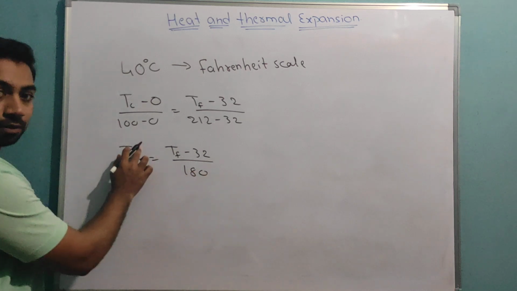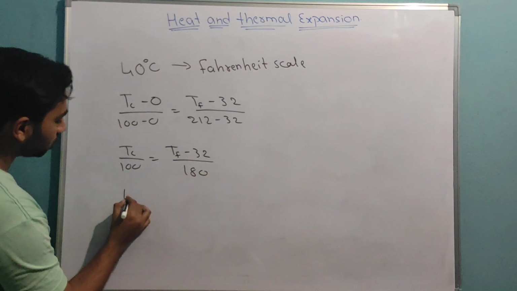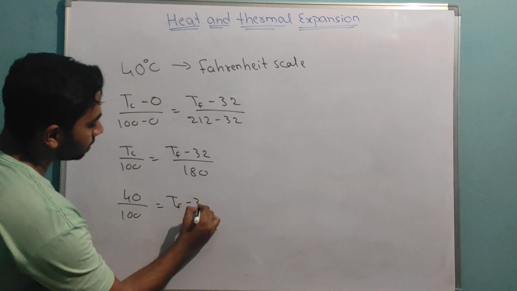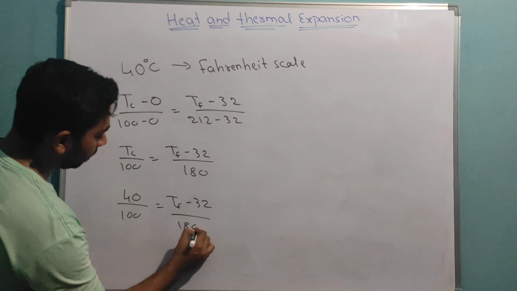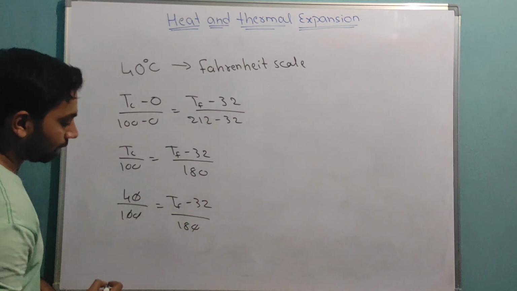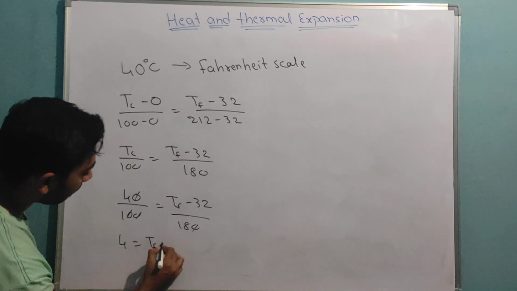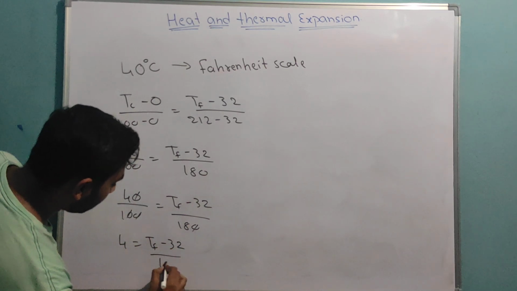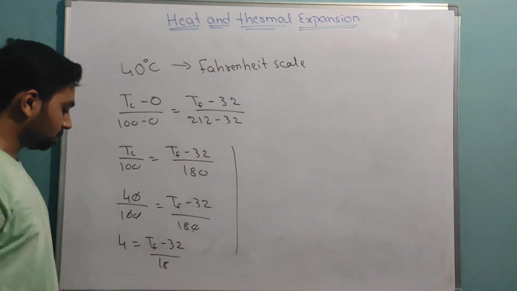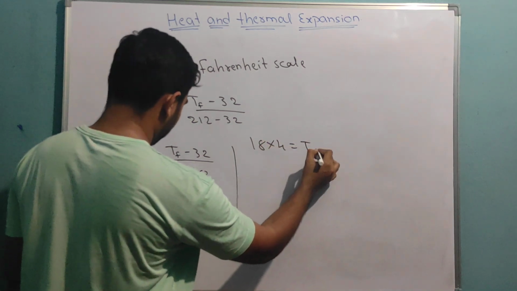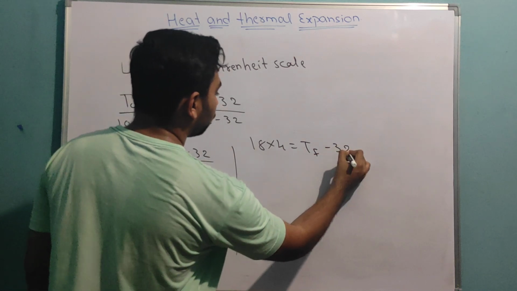Correct. Now they are given this value, so we need to substitute here. Then 100 is equal to (T_F minus 32) into 180. Now the zeros get cancelled, then I will remain with 40. 4 into (T_F minus 32) into 18 here. Now if I do some subtraction, then 18 into 4 is equal to T_F minus 32.